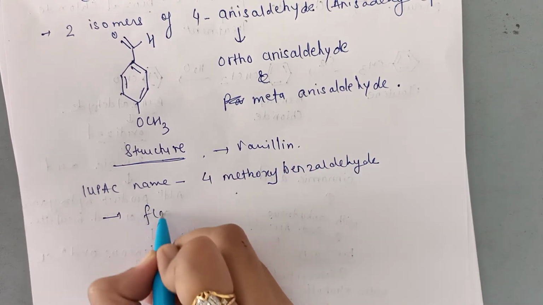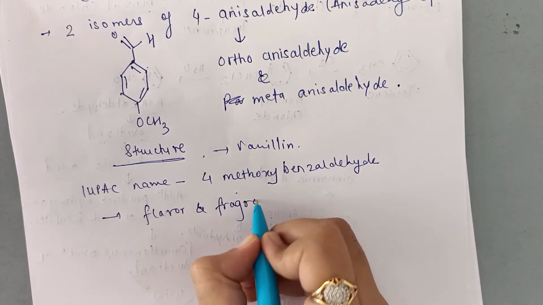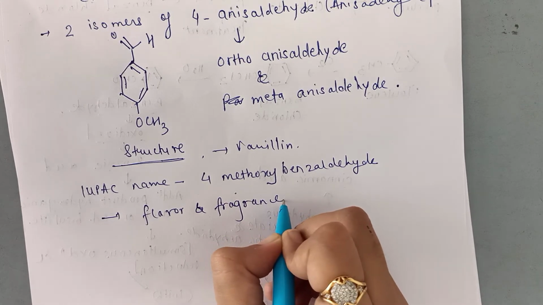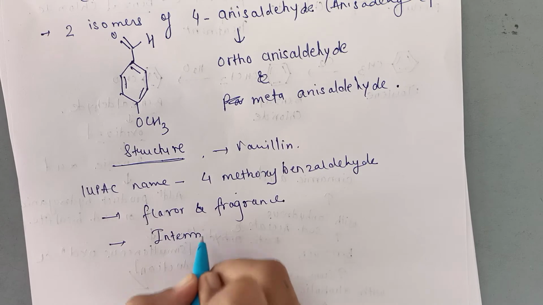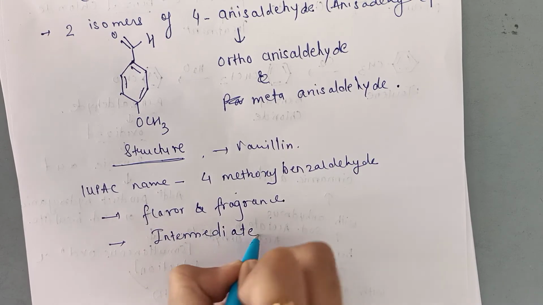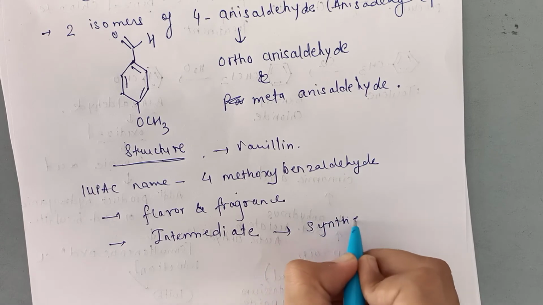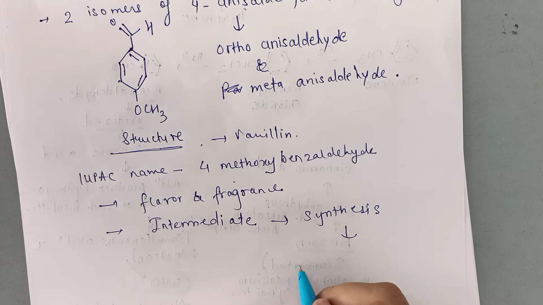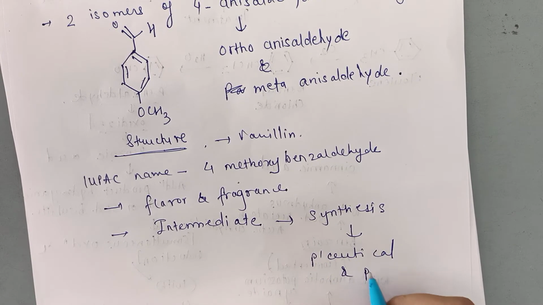Again it is used in the flavor and fragrance industry also, and it is used as an intermediate in the synthesis of other compounds used in the pharmaceutical and in the perfumery industries.